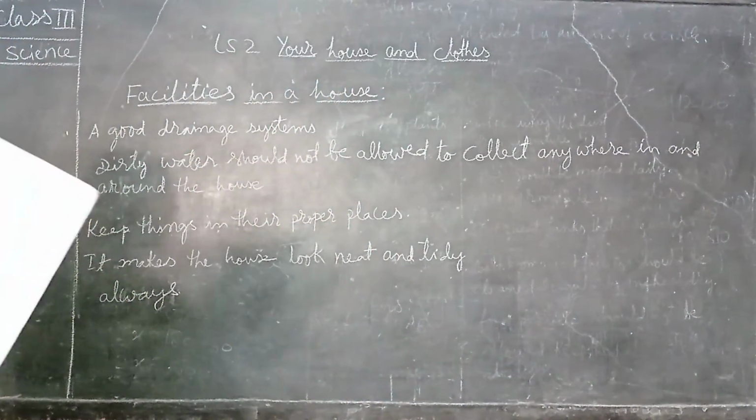Now let us see in the textbook what are the points we have covered. See, you can see the window here. Windows, we are getting the fresh air, and watering the plants and using the dustbin also here.